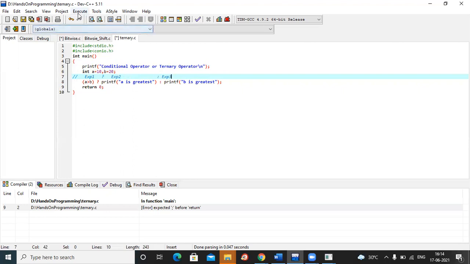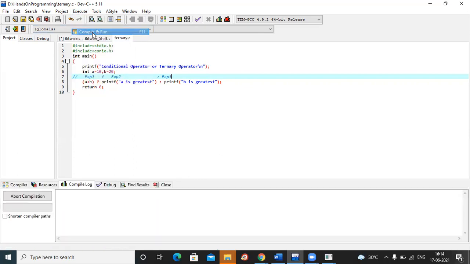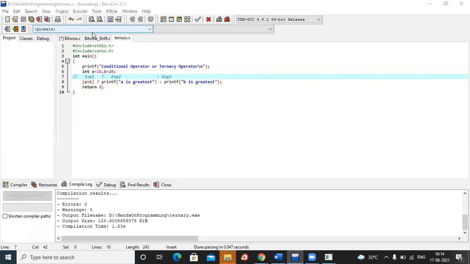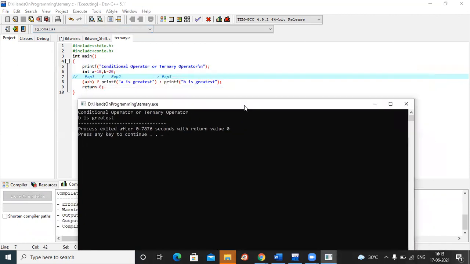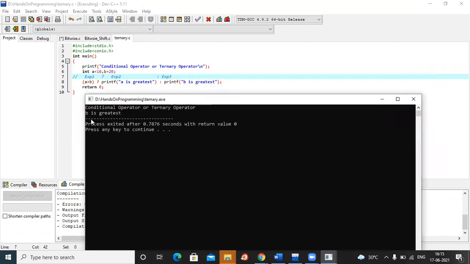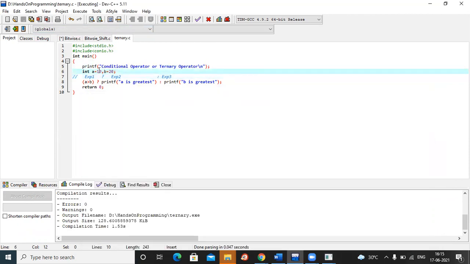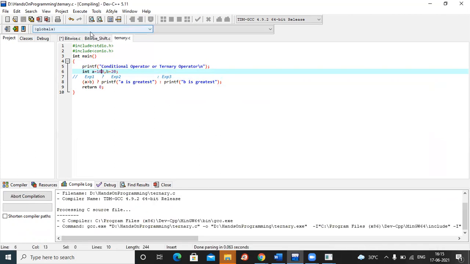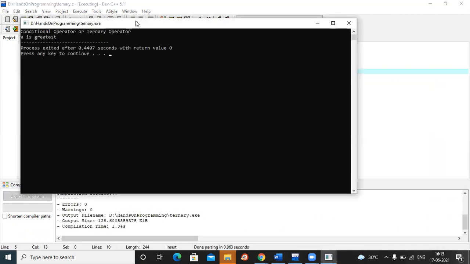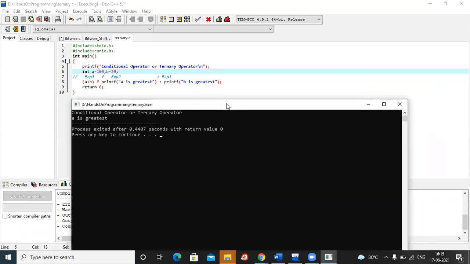Okay, now let me execute it. You're seeing there the output is given as B is greatest. Why? Because the value of A is 10 and B is 20. That's why the result is giving me B is greatest. If I change the numbers now, if I change the value of A to 100, and B remains 20 as it is, just see the changes, see the execution now. So now you're able to see the output as A is greatest. Yes or no?